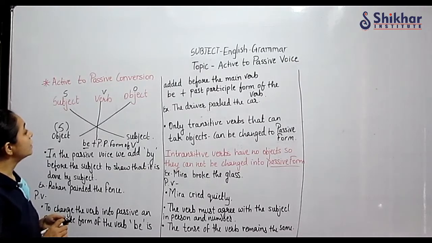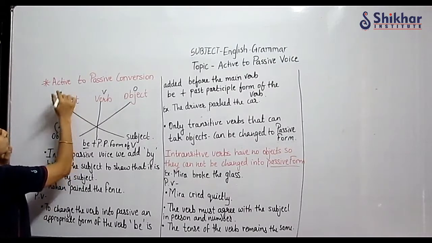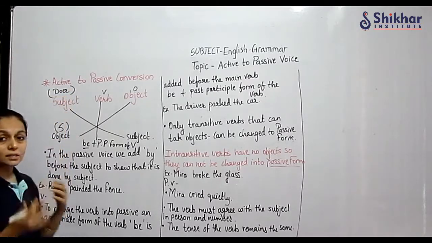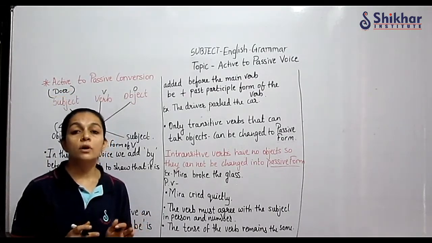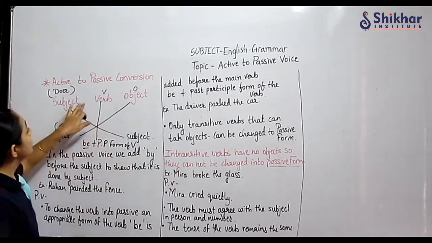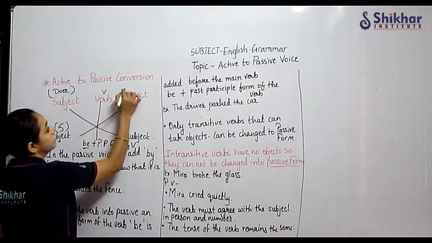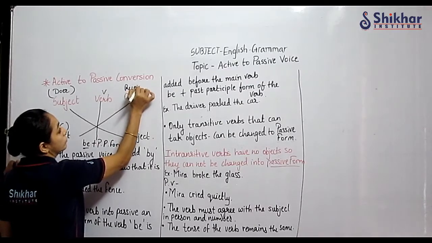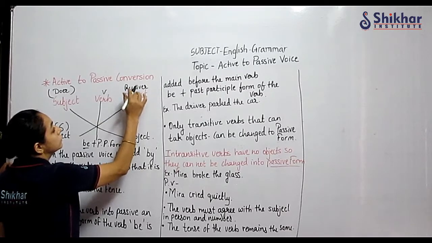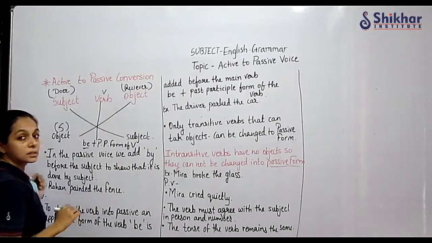Let us understand. The subject is the doer of the action, because he does something. In active voice the action is done by the subject, and the object is the receiver of the action.